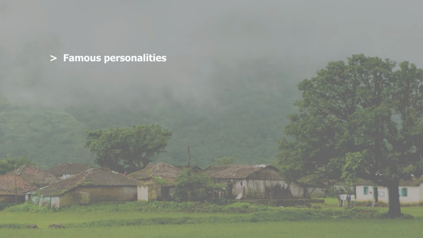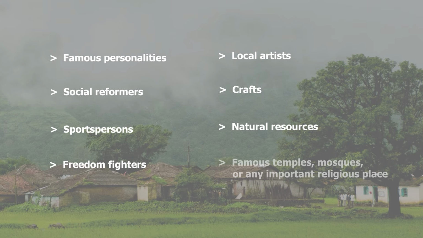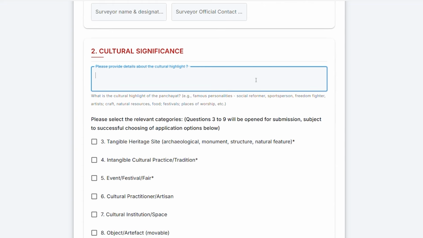For example, famous personalities, social reformers, sportspersons, freedom fighters, local artists, crafts, natural resources, famous temples, mosques, or any important religious place. Basically, this question helps the government understand what makes your village unique.